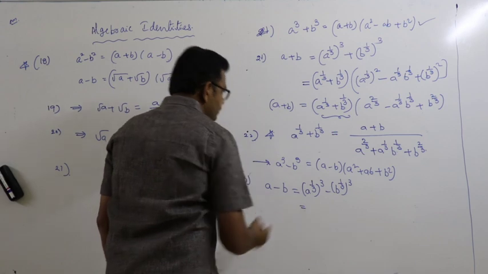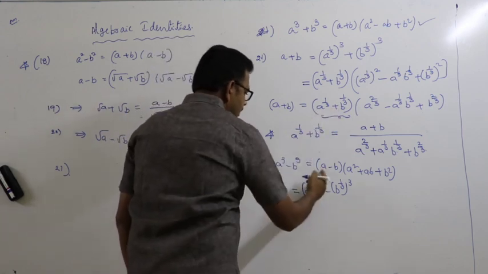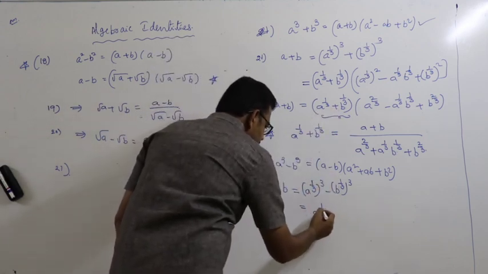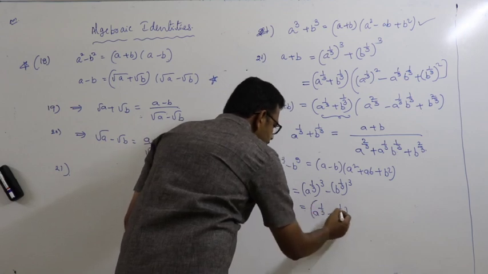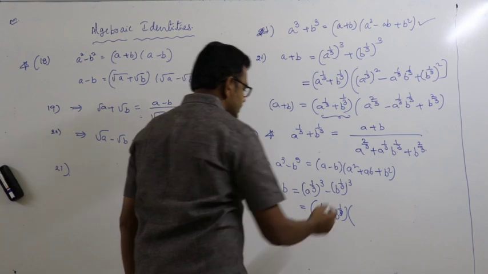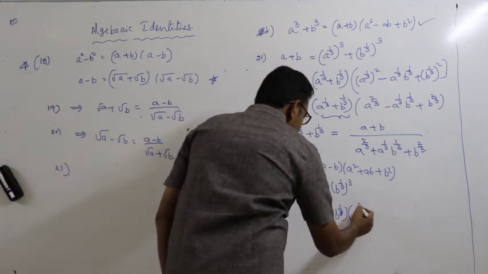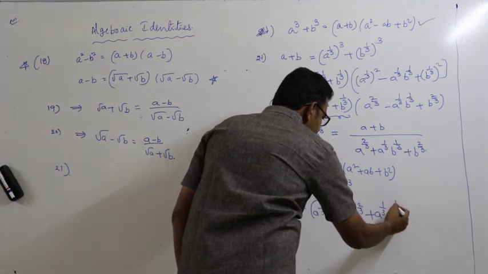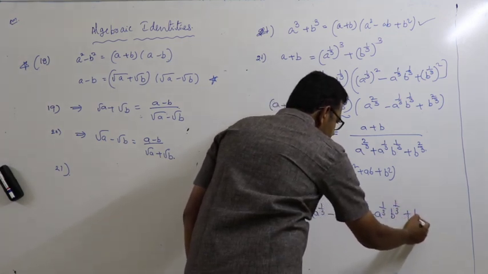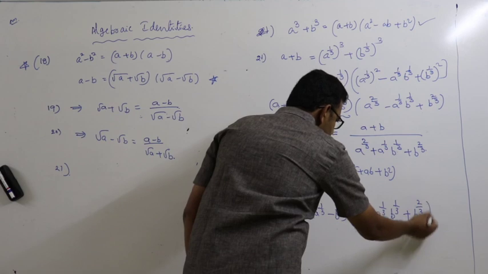That is equal to a power 1 by 3 minus b power 1 by 3 into a power 2 by 3 plus a power 1 by 3 b power 1 by 3 plus b power 2 by 3.